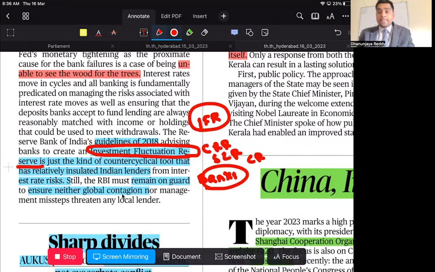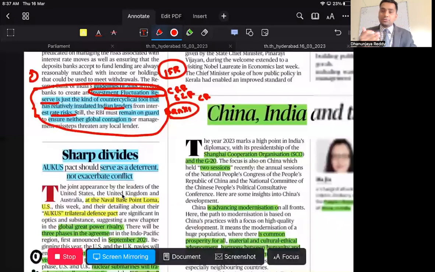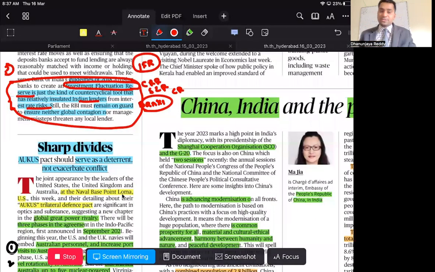This was set by RBI way back in 2018. It is like a buffer or counter-cyclical reserve to insulate Indian lenders from external risks. This was proposed by the RBI and might be a prelims question. Hence RBI should look proactively into these issues to safeguard India from external shocks.